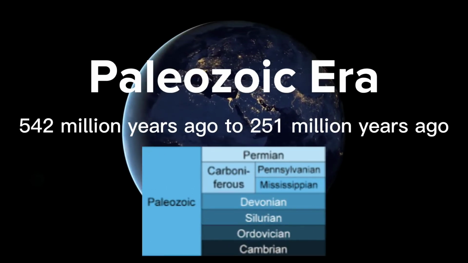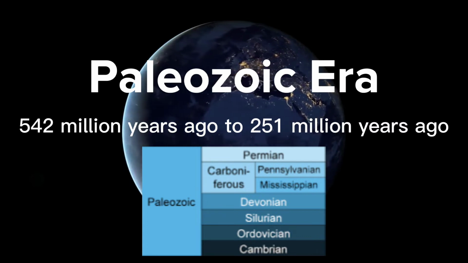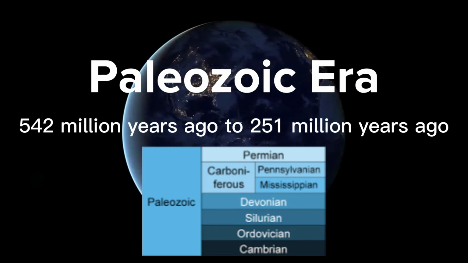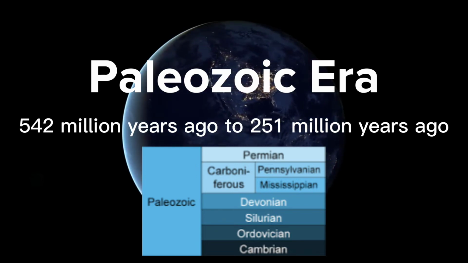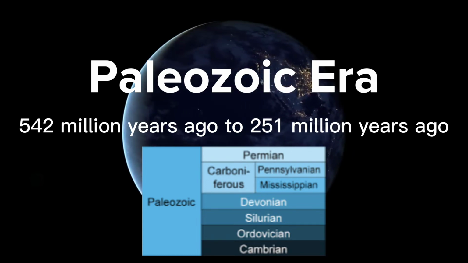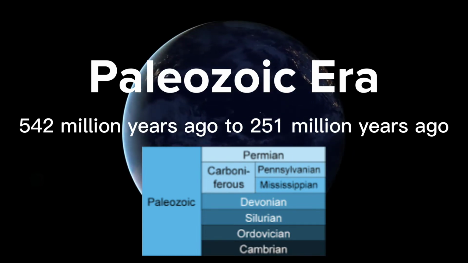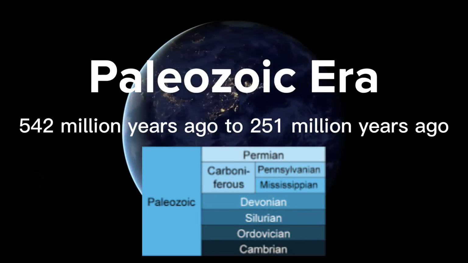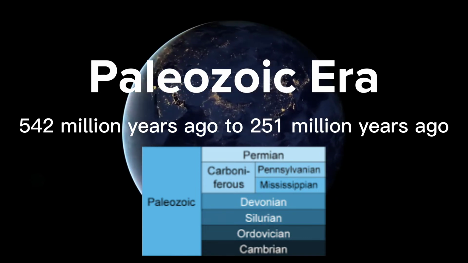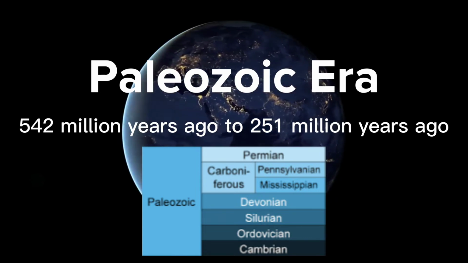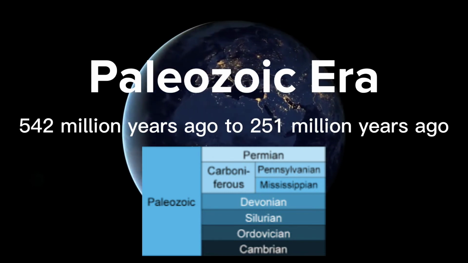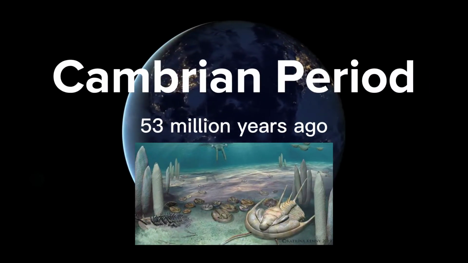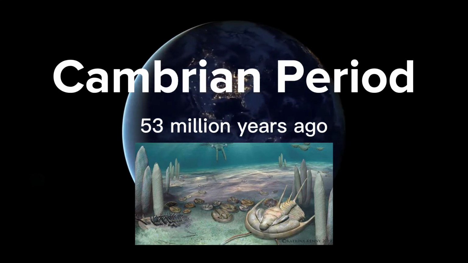The Paleozoic era ran from about 542 million years ago to 251 million years ago. The Paleozoic era began with the breakup of one supercontinent and the formation of another. Because of this, plants became widespread. This era is divided into six periods: the Cambrian period, the Ordovician period, the Silurian period, the Devonian period, the Carboniferous period, and last is the Permian period.